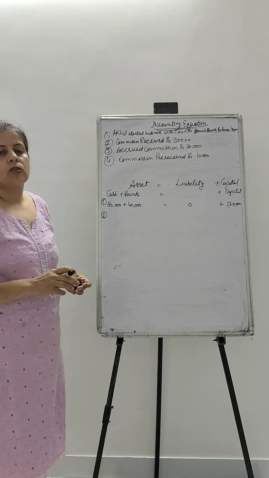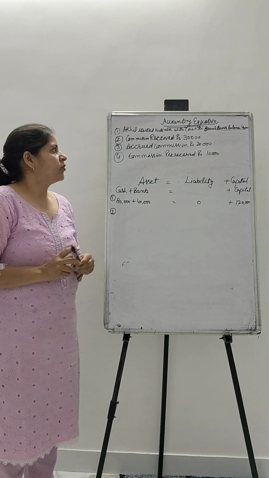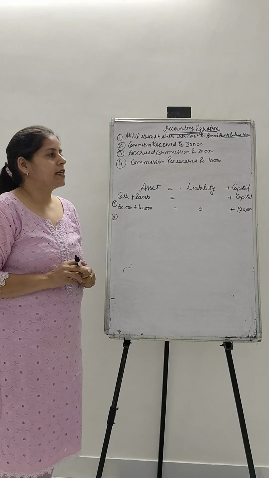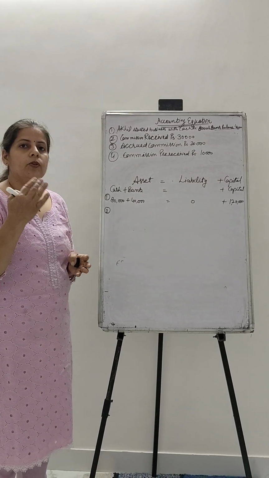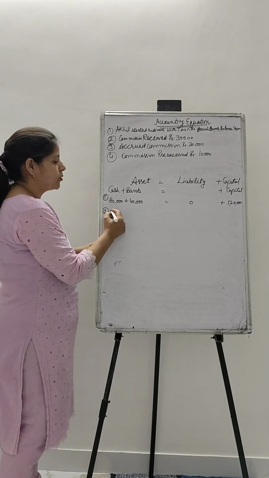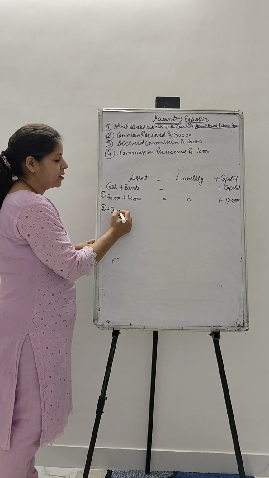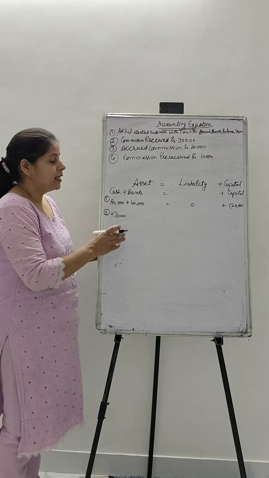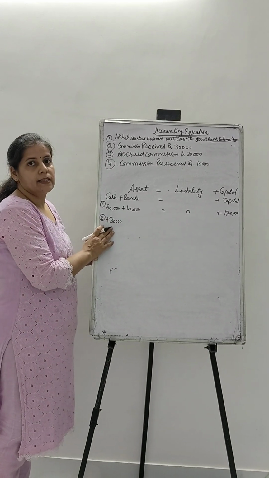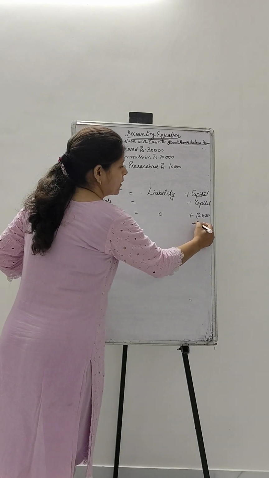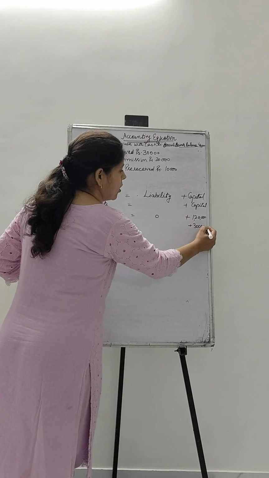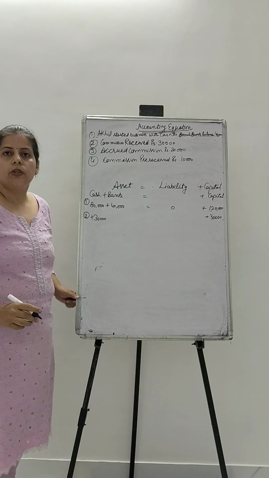Now the concept talks about income. The first point is commission received. The second point is commission received, rupees 30,000. Here you are receiving something, that means your cash balance is increasing by rupees 30,000, and when the cash is received, the equivalent amount would be added to capital, because income would always be added to your capital.